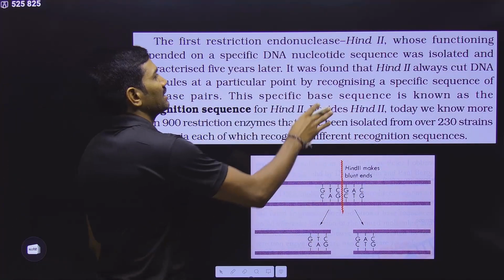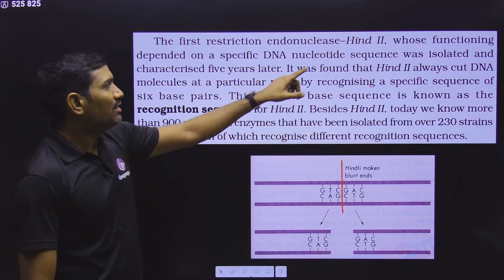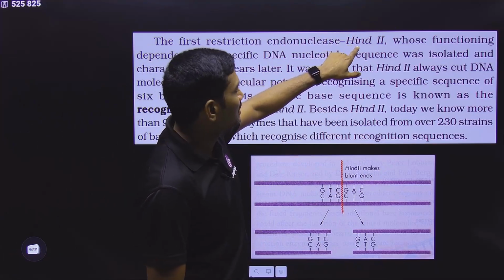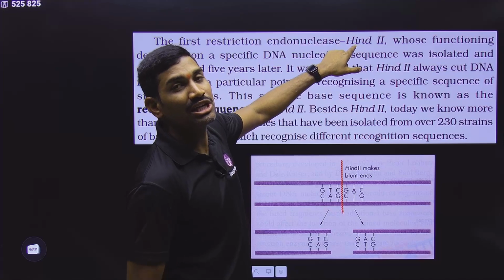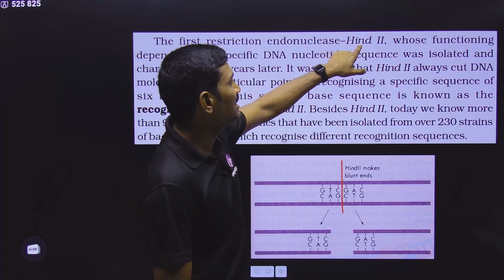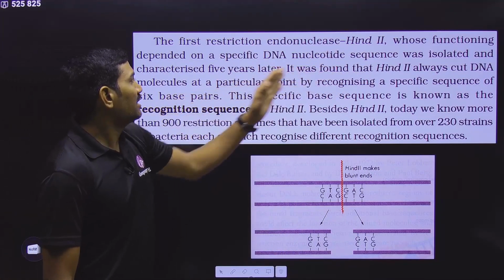Clear? And HindII is the first restriction endonuclease that was isolated. From which organism? H means Haemophilus, in means influenzae. So the first restriction endonuclease was isolated from which organism? Like this also they can ask. It is from Haemophilus influenzae. Anyhow, under nomenclature I will tell you. So please remember this.